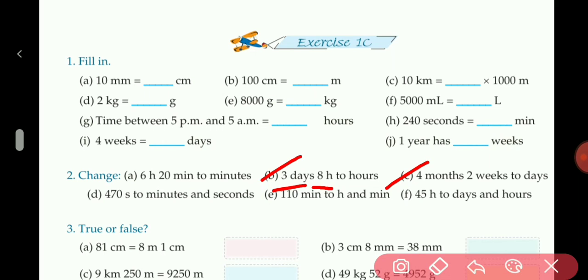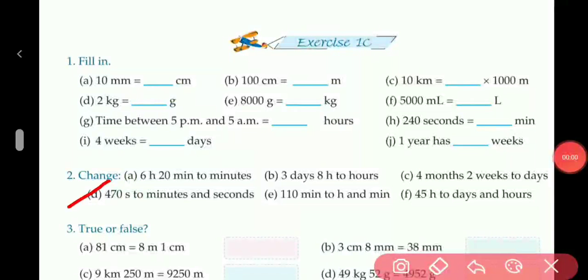In C part, 4 months, 2 weeks to days. We have to convert them into days because 1 month contains 30 days. So first we have to multiply 4 into 30. Then 1 week contains 7 days, so we will multiply 2 into 7. Then we will add both the answers. We will get the answer.